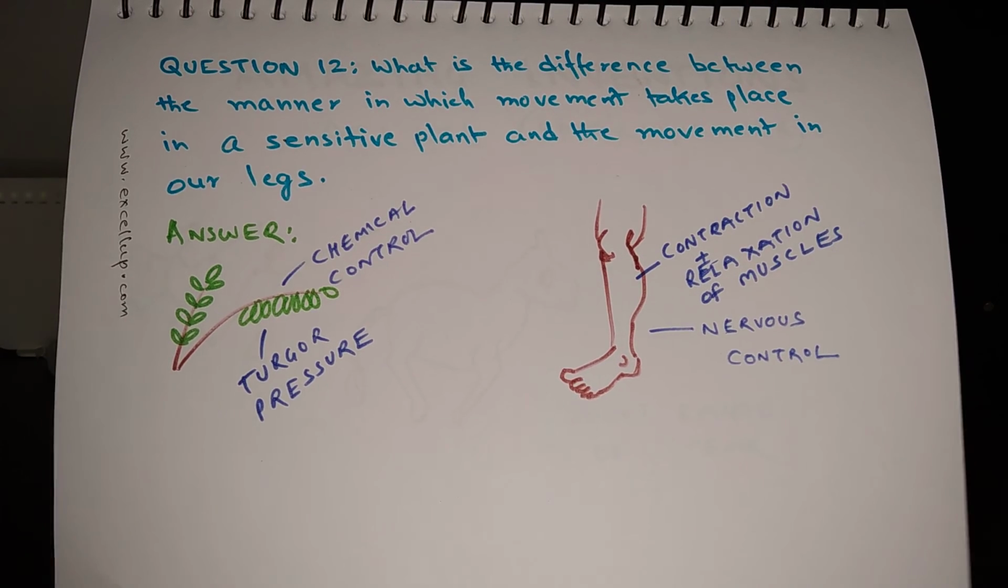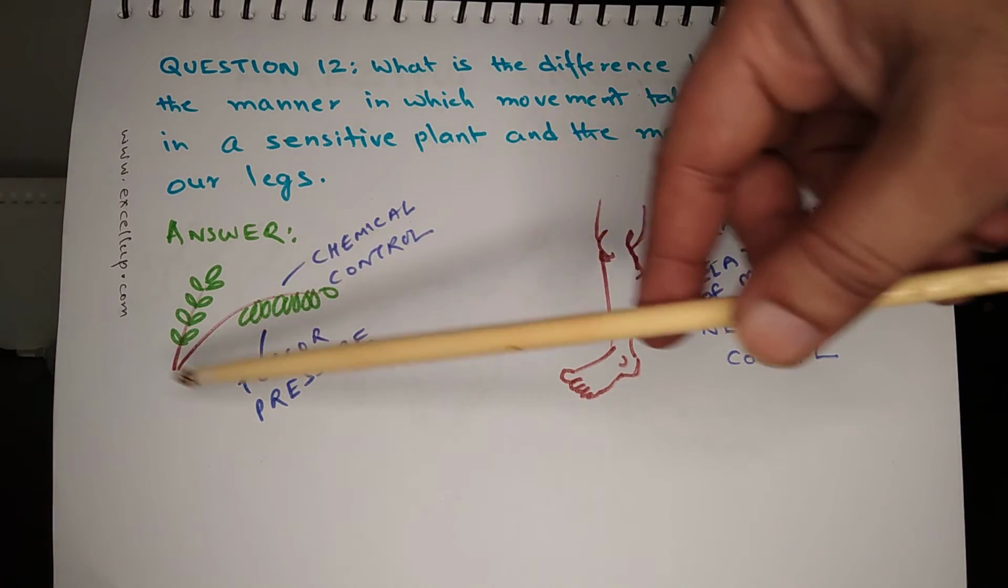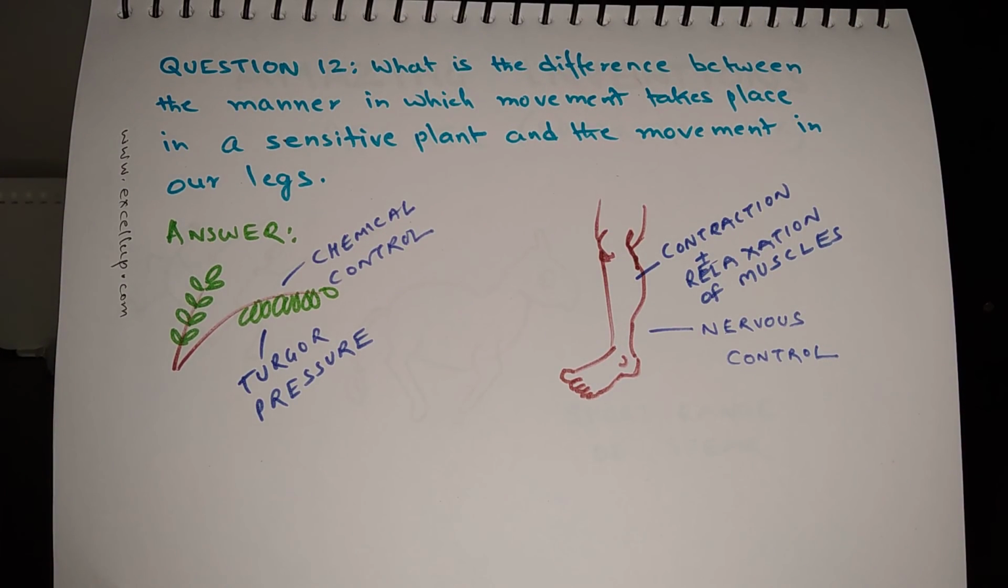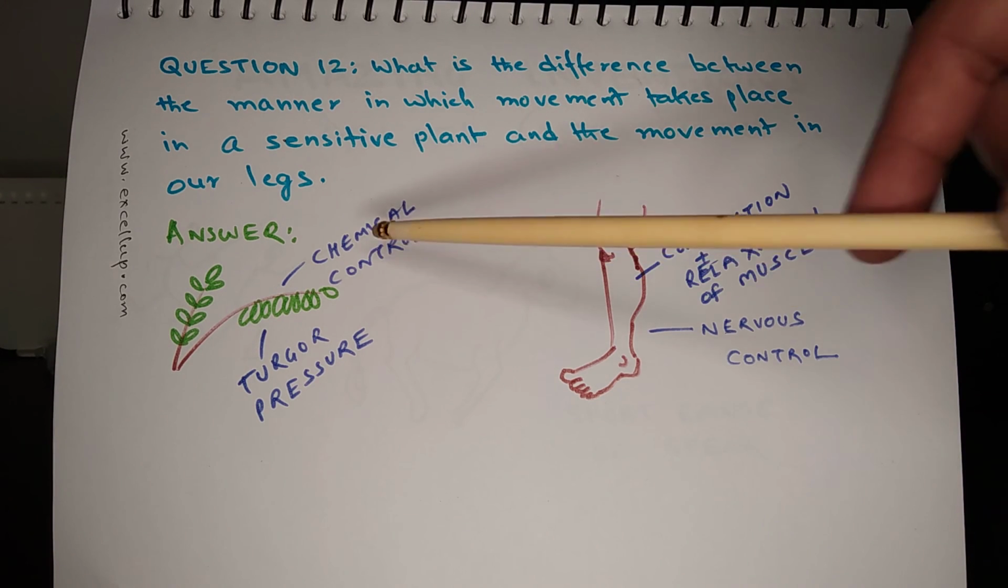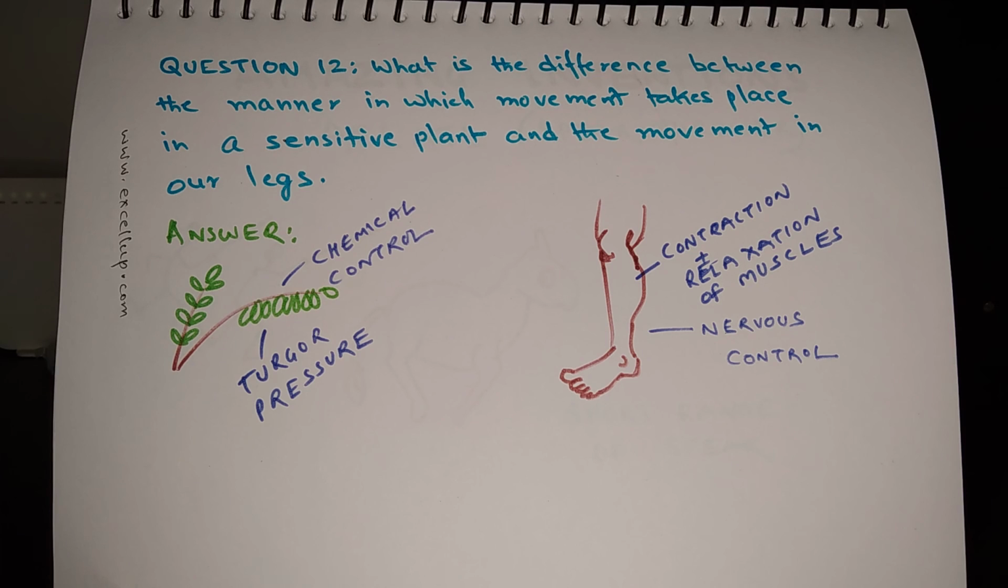Question 12. What is the difference between the manner in which movement takes place in a sensitive plant and the movement in our legs? This diagram depicts the leaves of mimosa, that is a sensitive plant, and this is a human leg. In case of movement in the leaves of mimosa, what happens when you touch the leaves? They droop immediately, and this happens because of chemical control.